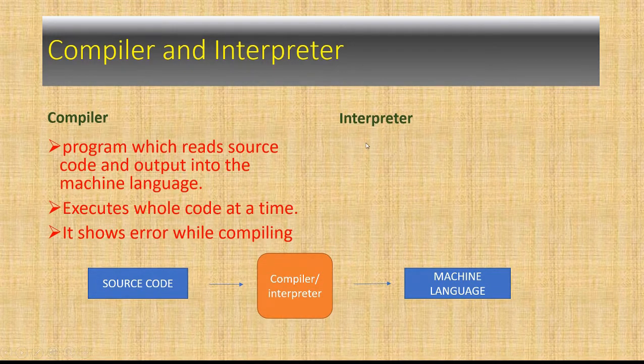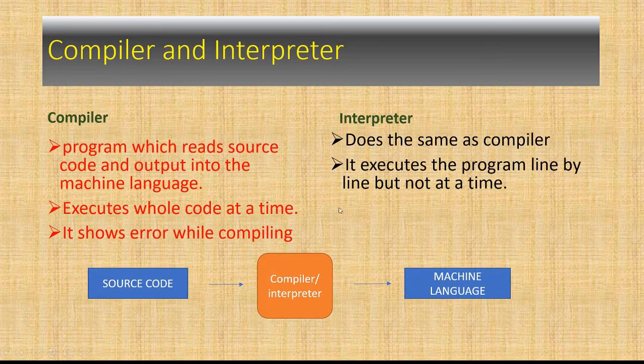Now coming to the interpreter, how does the interpreter change the high level language into machine level language? Actually the method is the same as the compiler. The interpreter does the same as what is done by the compiler. So the interpreter also converts the source code, that means high level language, into machine language. But the difference between both comes on the factor of execution process. The behavior of executing the code is somewhat different. It executes the program line by line but not at a time.